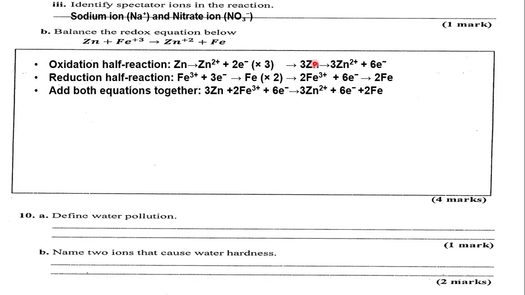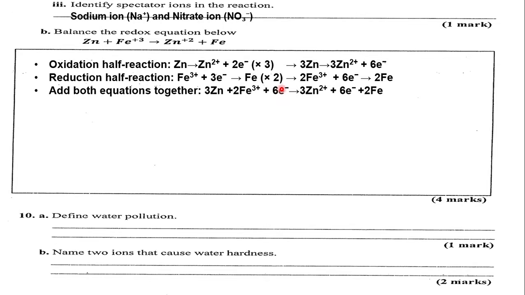Take note that the species on one side, like the left-hand side, are adding up to each other. Similarly, those which are to the right, they are also adding up together. So by the end of the day, take note that we have 6 electrons on the right and 6 electrons on the left.